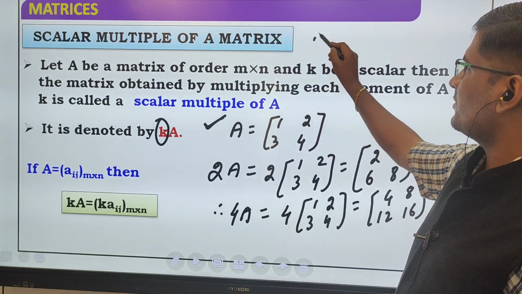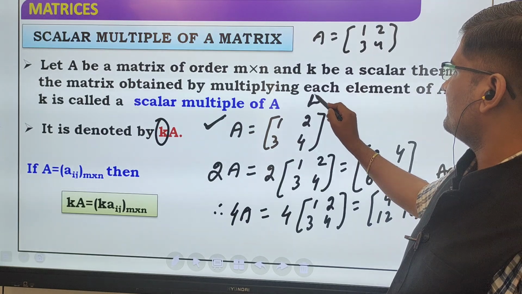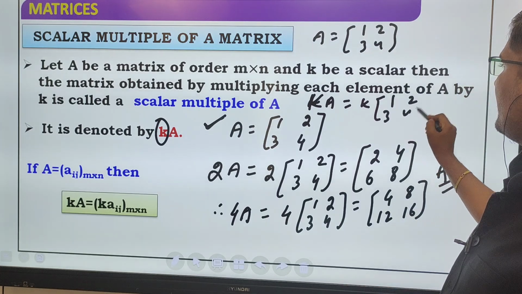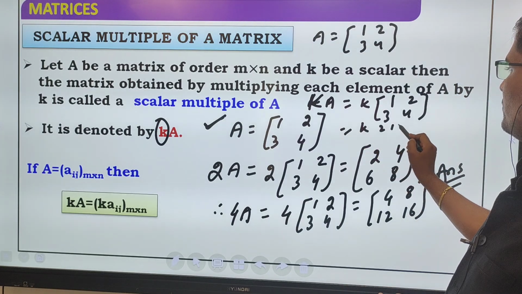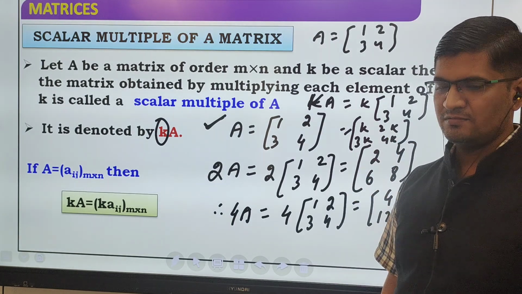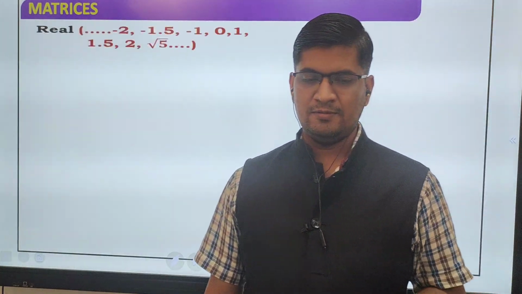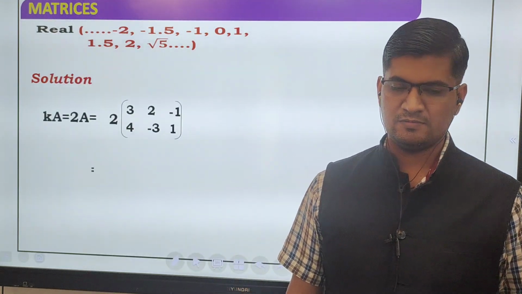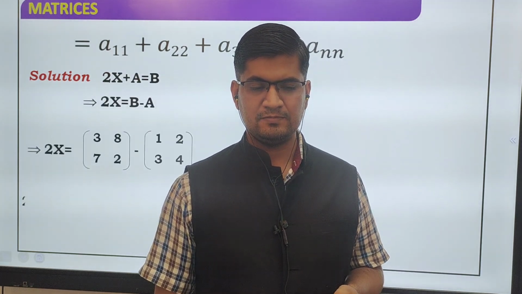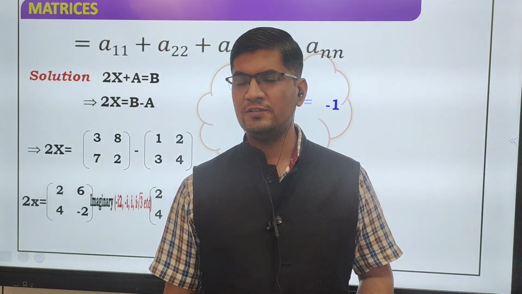Just suppose that A is equal to 1, 2, 3, 4. So you have to find kA. So k should be multiplied with each and every element of that matrix. So k, 2k, 3k and 4k. Okay? Any doubt?